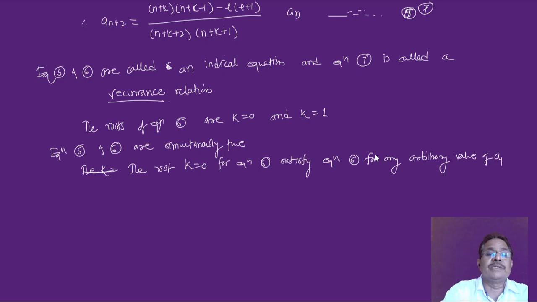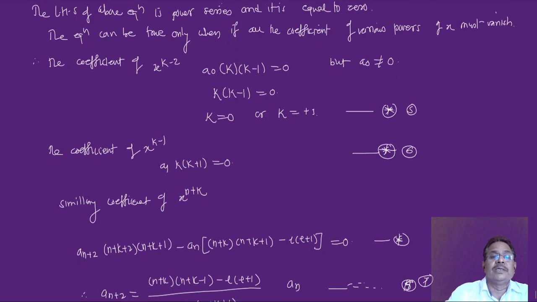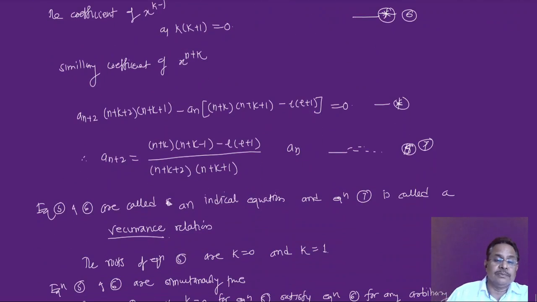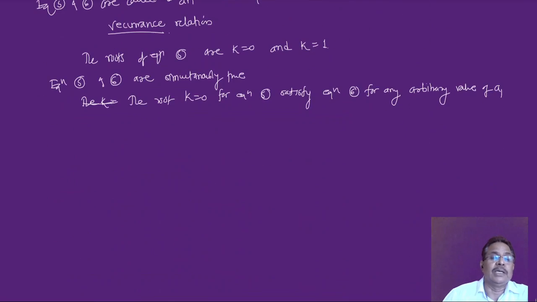In this equation 6, I'll rewrite once again for our convenience. This is k into k minus 1 is equal to 0, and next is a1 times k into k plus 1 is equal to 0. So the roots of this are k equal to 0 and k equal to 1. When I put k equal to 0, for any value of a1 this equation is true, because both of these equations are true simultaneously.